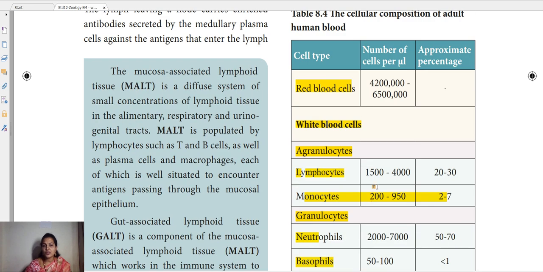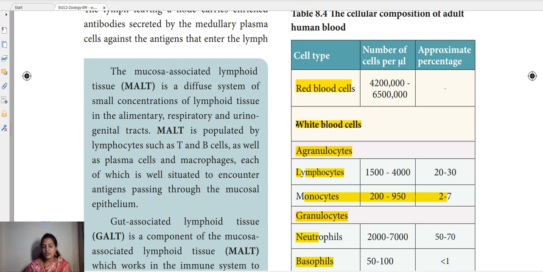Now, we already know WBC, that is the white blood cells, are the police force of our blood. Just as the police or the army protect our country from enemies, right? Like that, here who is the enemy to us? Antigens, the disease-causing agents, are the enemies to us, right?